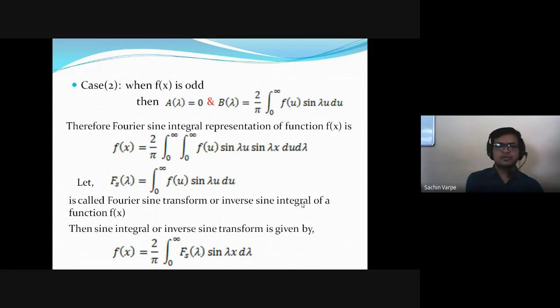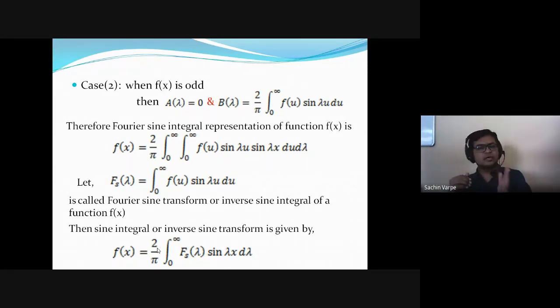And this is when the function is odd, we get the Fourier sine transform and its integral, right? Now here in these integration formulas, we have this 2 by pi term outside the integration. So I can manage this 2 by pi, like I can write 2 by pi as a multiplication of two square roots. Like 2 by pi, I can write it as square root of 2 by pi into square root of 2 by pi, right? So square root into square root, the square and square root will get cancelled, and I'll get 2 by pi only, isn't it?